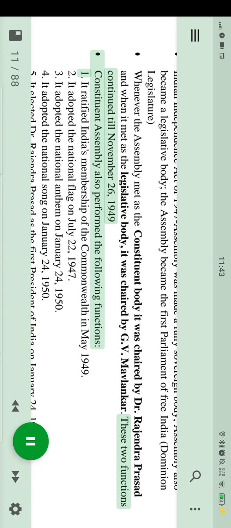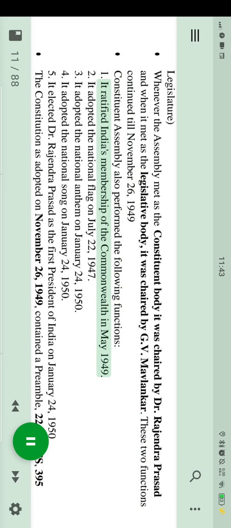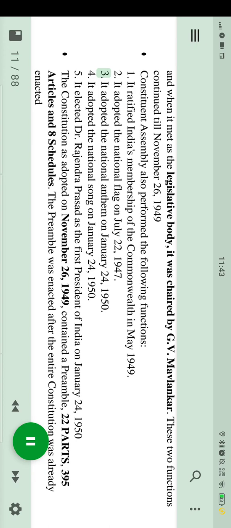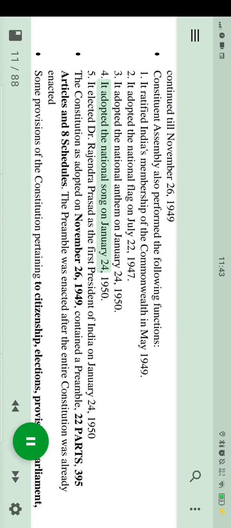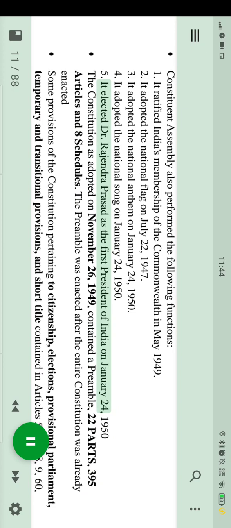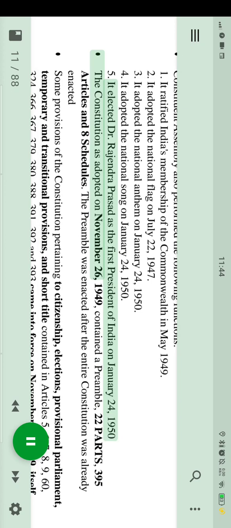The Constituent Assembly also performed the following functions. 1. It ratified India's membership of the Commonwealth in May 1949. 2. It adopted the national flag on July 22, 1947. 3. It adopted the national anthem on January 24, 1950. 4. It adopted the national song on January 24, 1950. 5. It elected Dr. Rajendra Prasad as the first President of India on January 24, 1950.